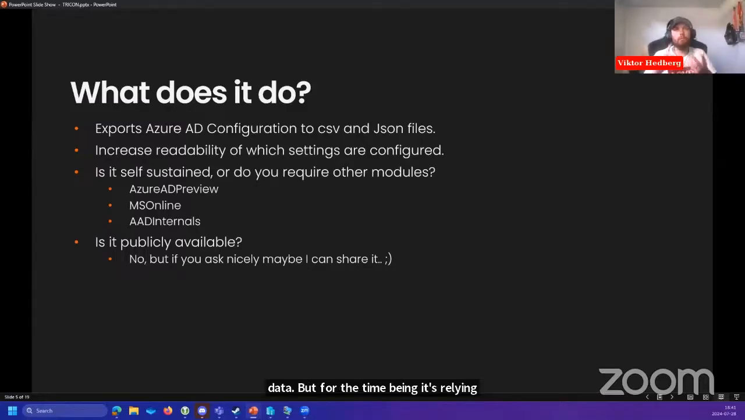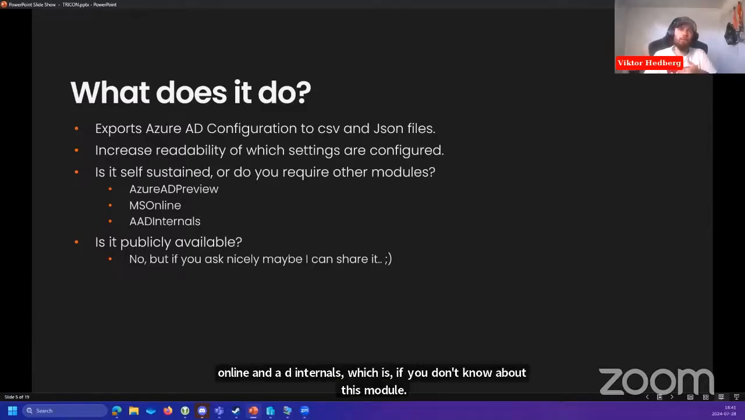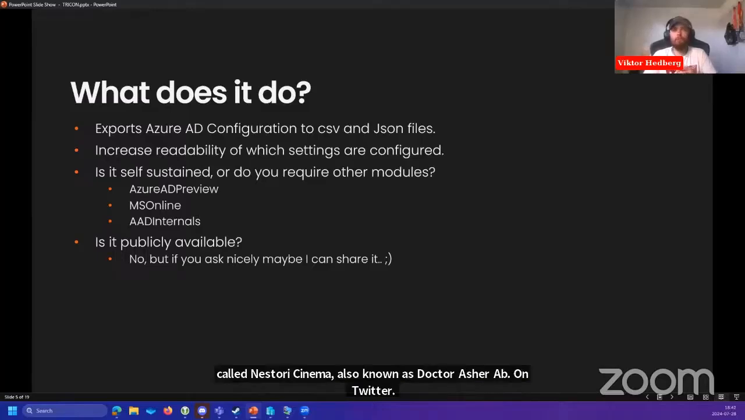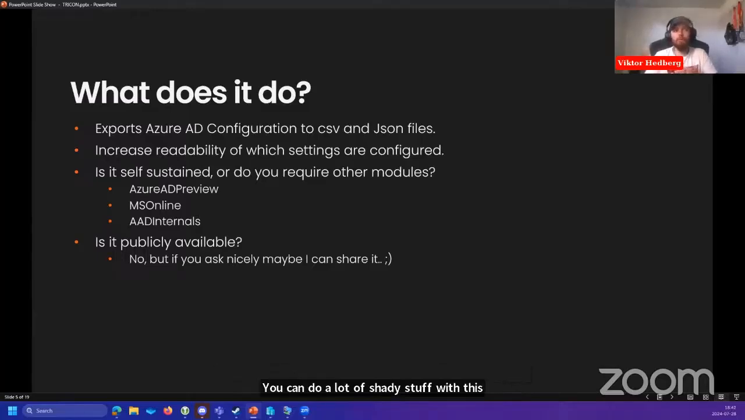So Azure AD Preview, MS Online, and AAD Internals, which, if you don't know about this module, I highly recommend you playing around with it. It's super fun. It's composed by a friend of mine in Finland called Nestori Syynimaa, also known as Dr. Azure AD on Twitter. You can do a lot of shady stuff with this PowerShell module, which is also why Windows Defender is blocking it nowadays because of some Trojan or whatever they want to call it.